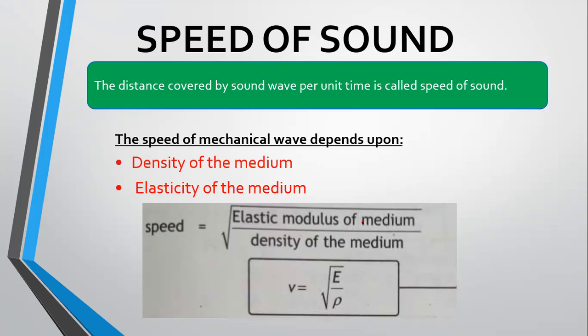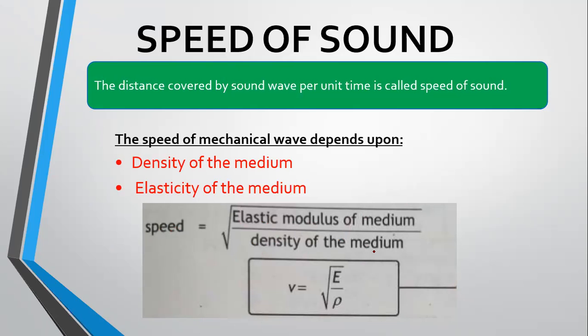Now the question arises in mind that in which medium, like solid, liquid or gases, the speed of sound will be greater. So the speed of sound is greater in solid than in liquid or in gases.